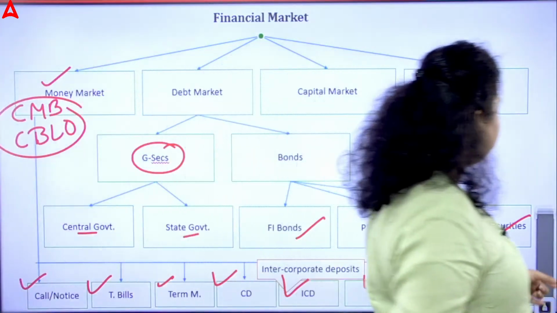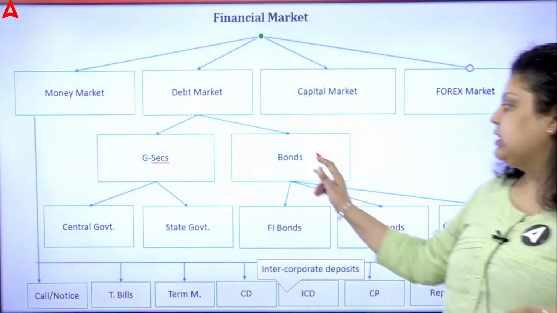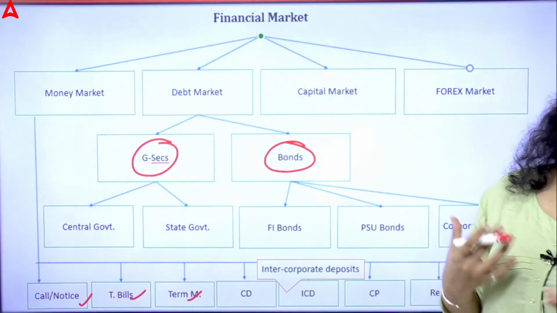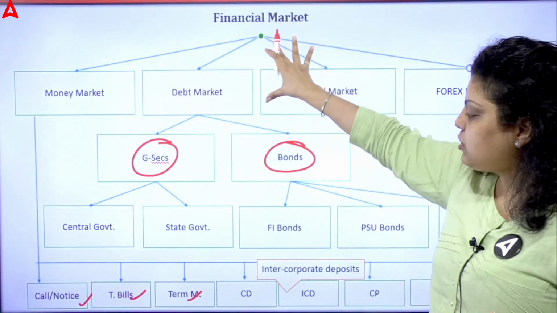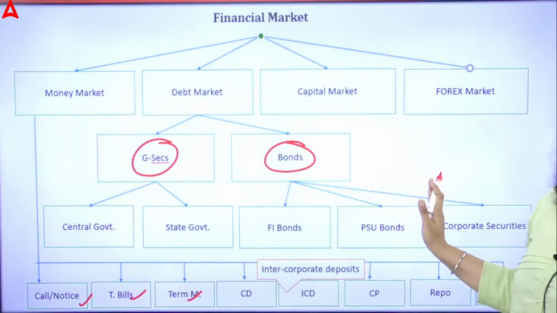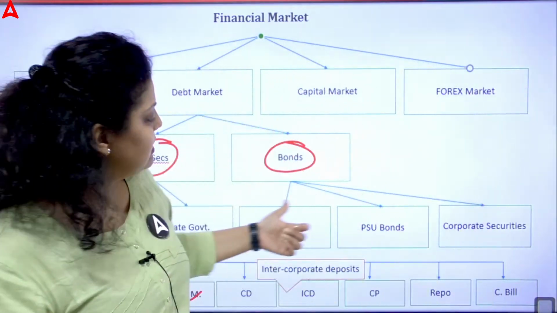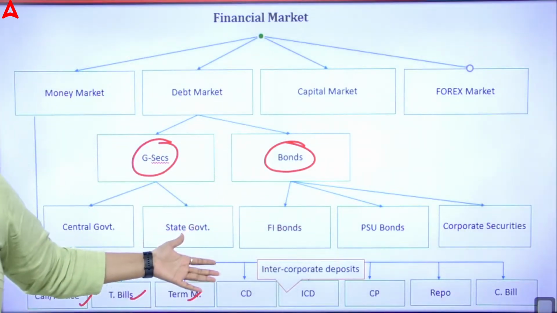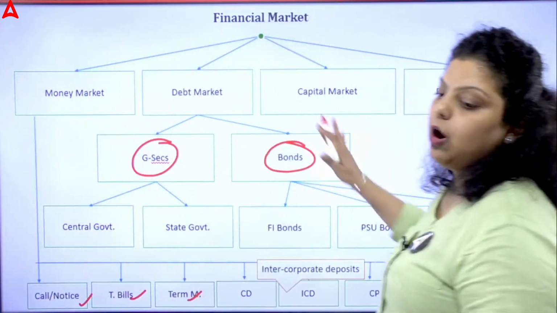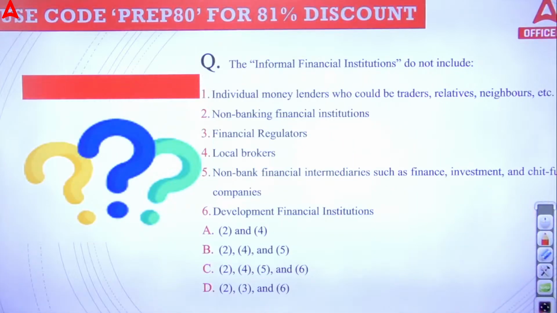Okay, so these are the markets, and under these markets, what kind of products are you using? You can see here, these bonds, this government security, call money, notice money, term money, these are the financial products and services. So this is the financial market, and all these are the financial products and services. And we, as customers, as investors, purchase these financial products and services to fulfill our money needs. So this is how the whole financial system works. I hope it is clear to all of you.